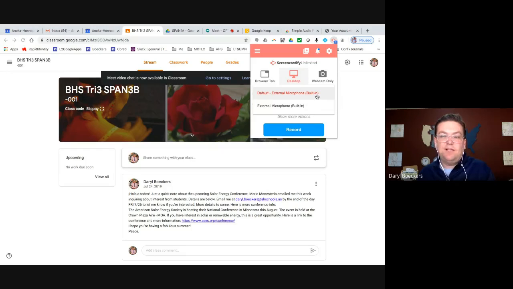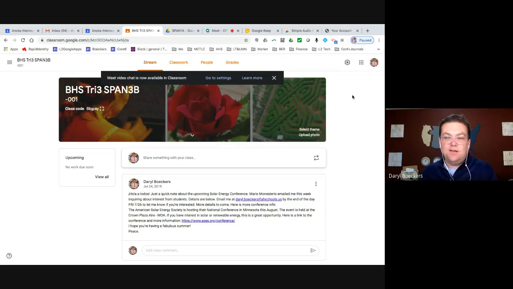For example, I'm wearing earbuds right now versus the default mic in the computer. You could also use an external mic. So if you have a fancy mic, you could just plug it in the USB, and tell Screencastify, hey, I want this high quality one to kick it up a notch. So that is an option.